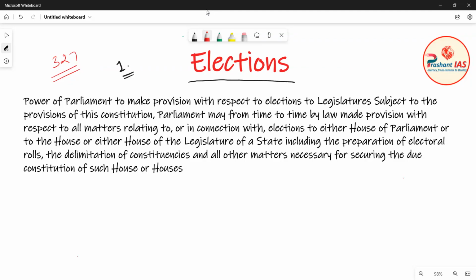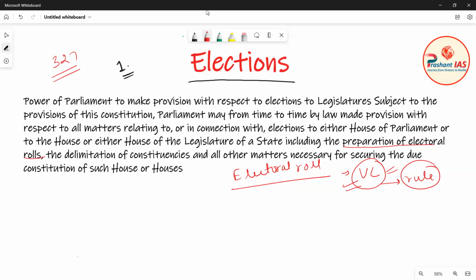It says, including the preparation of electoral roll. In the previous classes I have told you the meaning of electoral roll. Electoral roll is nothing but just the voter list, a list in which the names of all the eligible voters are there. If any rule regarding the preparation of the voter list or electoral roll is to be made, then Parliament makes this rule by making a law.